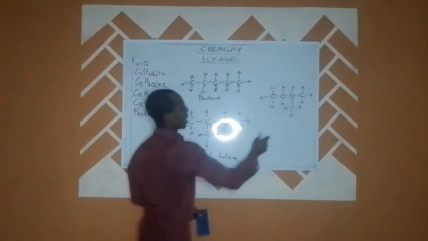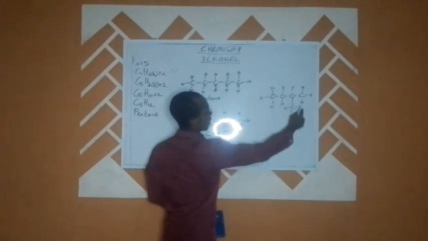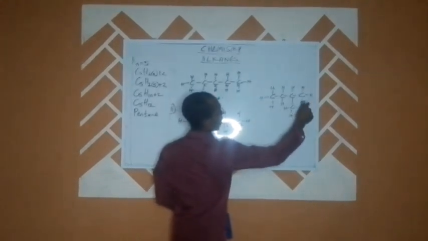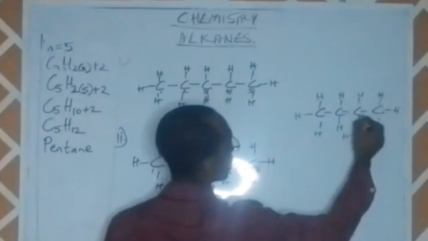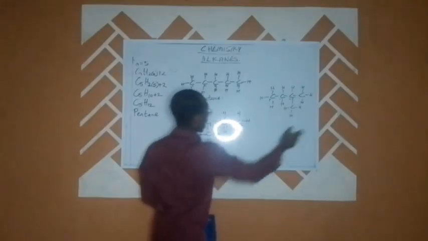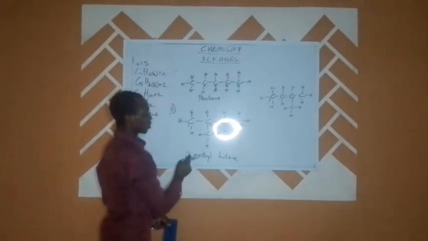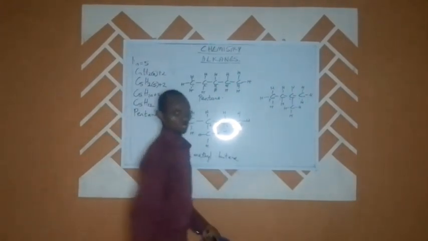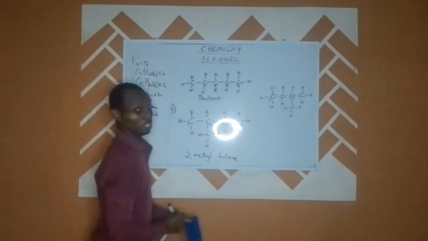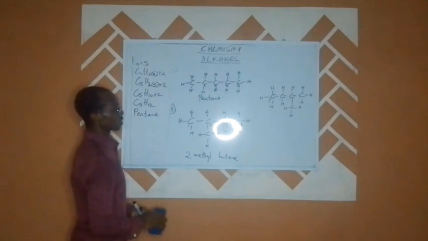So for this one here, we will not count this as our carbon 1 since our functional group is here. Our counting will start from here, carbon 1, carbon 2, carbon 3, and carbon 4, so that we arrive at the same name, which is still what? 2-methyl butane. So that is about the 5th member of the hydrocarbon series.